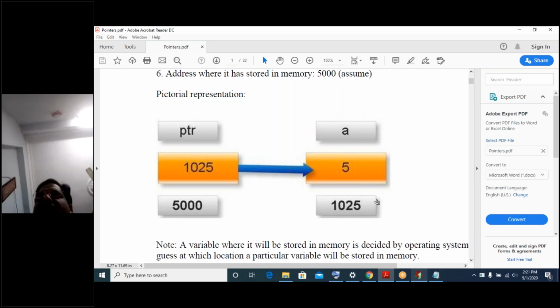What is that address location? 1025. 1025 is the address location of A. That's what we can assume. See, how can you access this 1025 in C language indirectly? That is what we call ampersand A.